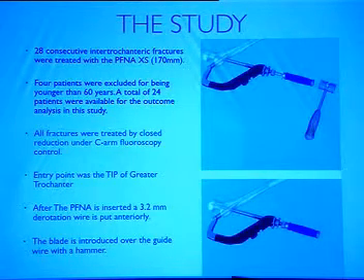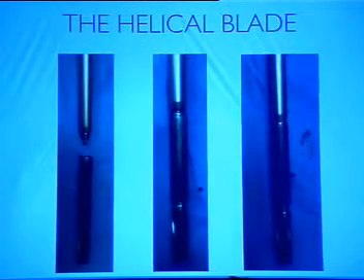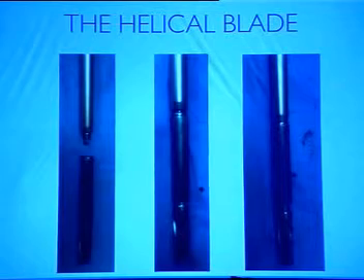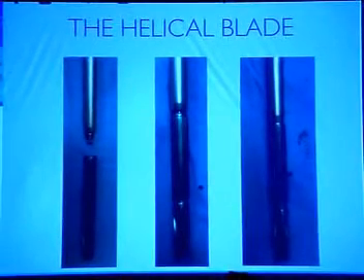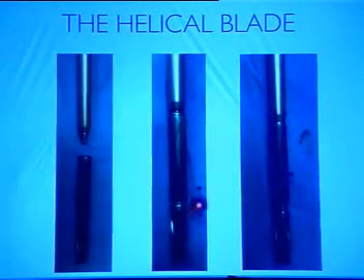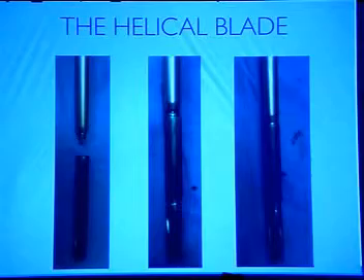All fractures were treated with closed reduction under C-arm. Entry point was a GT tip. After the PFNA was inserted, a 3.2 mm derotation wire was put. The blade was introduced over a hammer. This is the helical blade, which is different from the screw which we used to put. Once the blade is mounted, the blade opens up, as you can see here. And once it is finally tightened, the screw is loose. Then it is hammered, and it rotates.